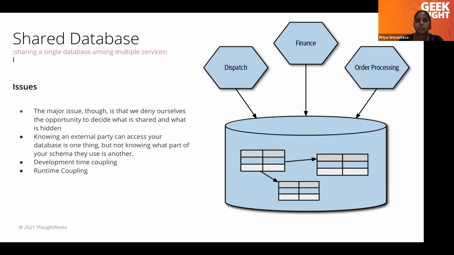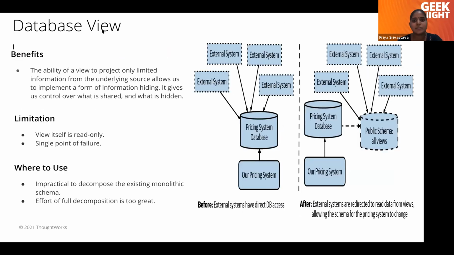So the first way to get rid of shared databases is that we can have database views, right? We can take all the data from the database, whichever is required by all the external systems, and make all of it public schema views, and now all the systems can read. So that runtime coupling is now resolved, right? Because everyone can read from the view and views are already cached. So now there is no issue with that.